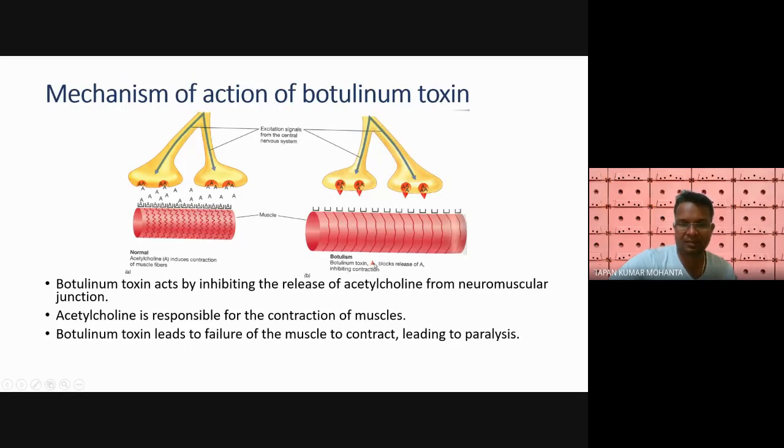These are botulinum toxin, just given as a symbol here. Botulinum toxin will come and fix here, and you see these are all relaxed muscles, and there is no acetylcholine, and the muscle will remain like this and will not function properly.